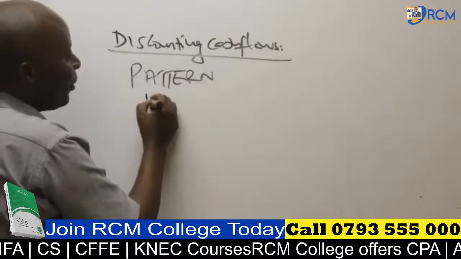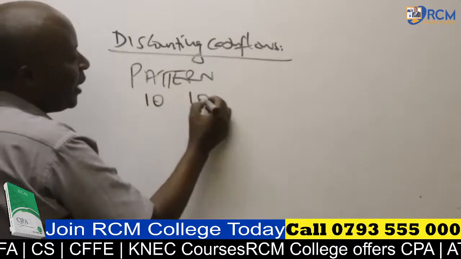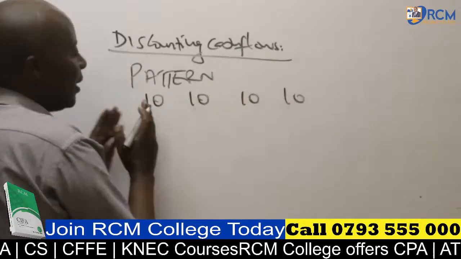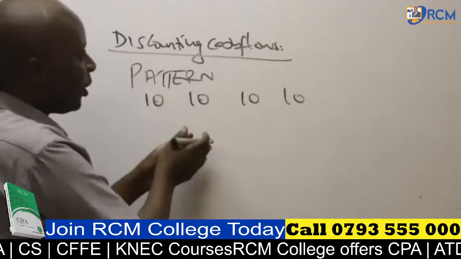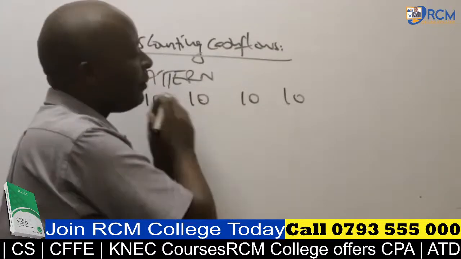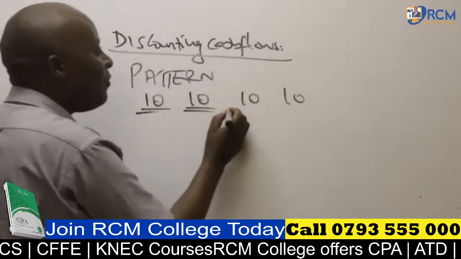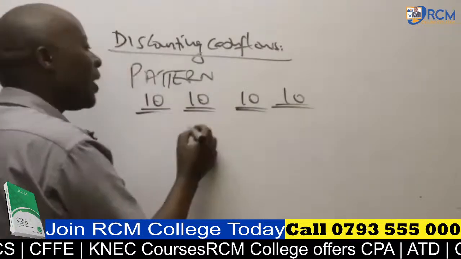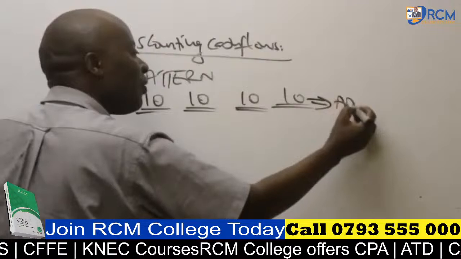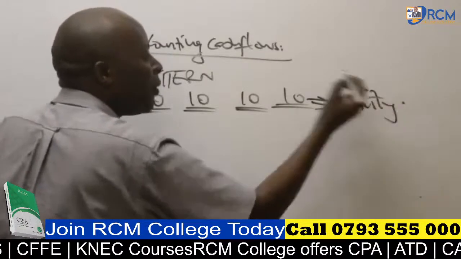If, for example, somebody promises to give you 10 million in year 1, 10 million in year 2, 10 million in year 3, and 10 million in year 4, when these cash flows are this even, we call this kind of pattern an annuity.